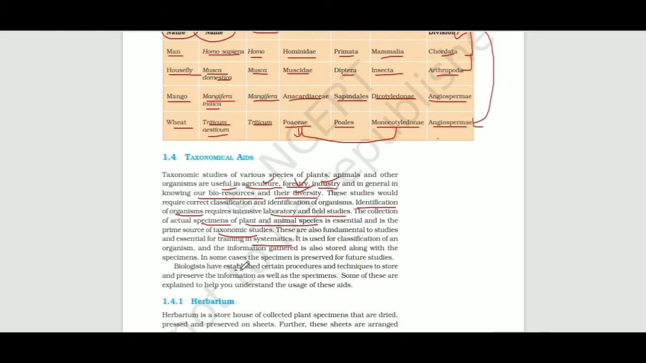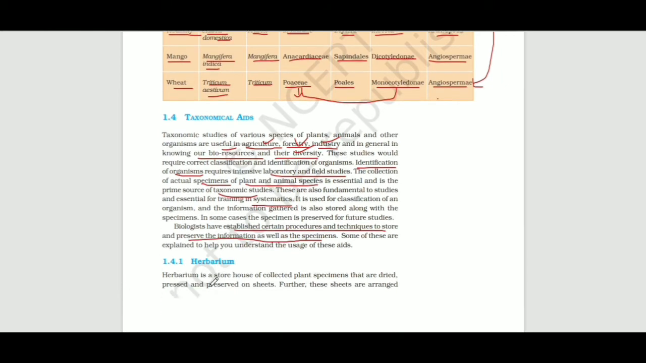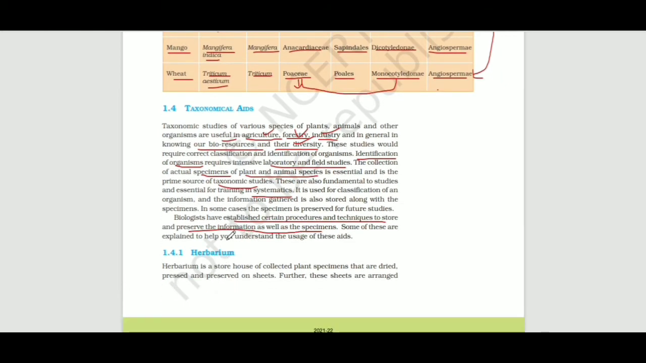Biologists have established certain procedures and techniques to store and preserve information as well as the specimens. Biologists have already made many procedures and techniques for how we should store all the information and the specimens of all the plants, animals and bacteria. Okay, so we are going to study them and their uses.